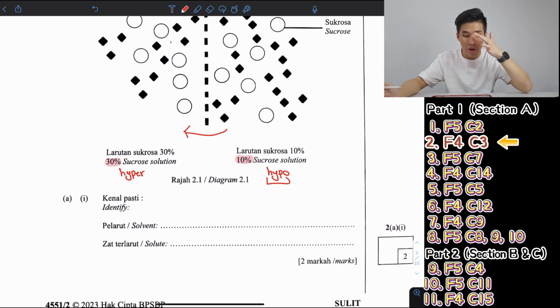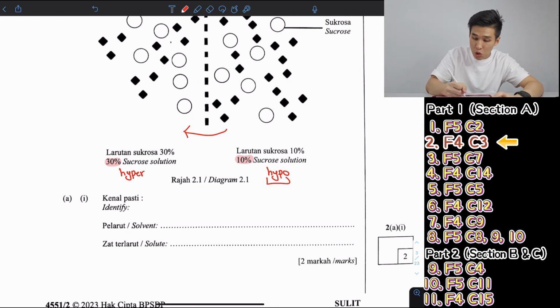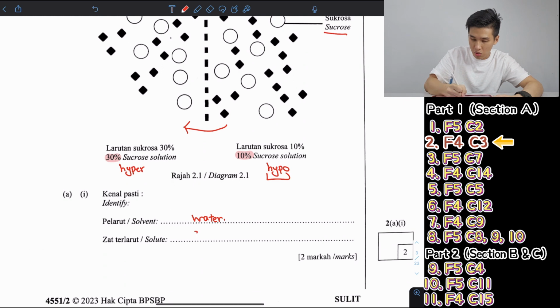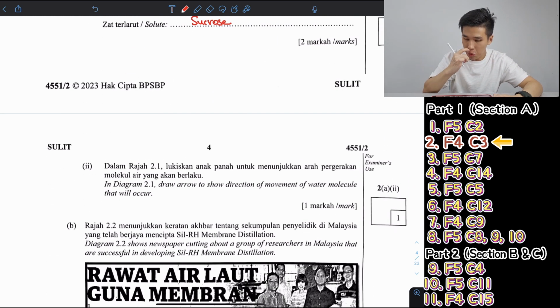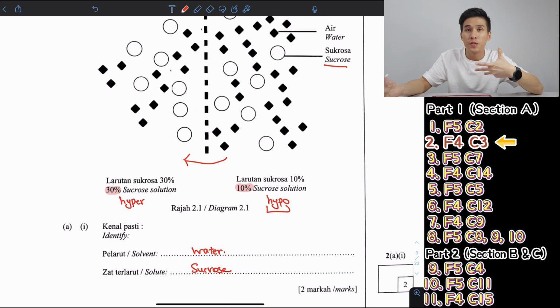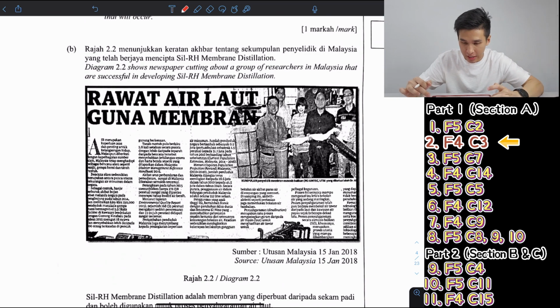Okay, so the first question, a very general question: who is a solvent, who is a solute? By now, you should know this. Solvent is always water, and solute is the substance dissolved in the solution, which in this case is your sucrose. Now, in diagram 2, draw an arrow to show the direction of movement of water molecules that will occur, which we already did. More water always flows to less water, hypo to hypertonic. Done.